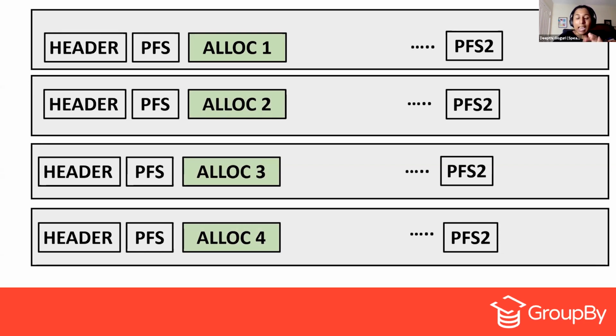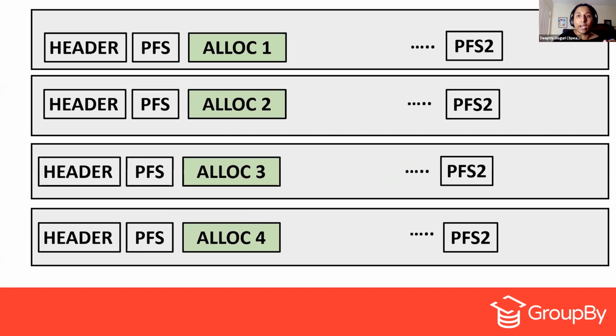But they added a feature later, after 2014: why should we only allocate for one PFS file per file? Let's round robin across all of those PFS files, because we have multiple PFS files in a single file.